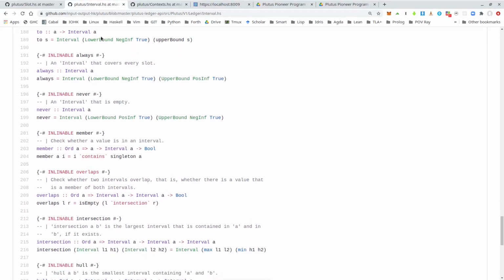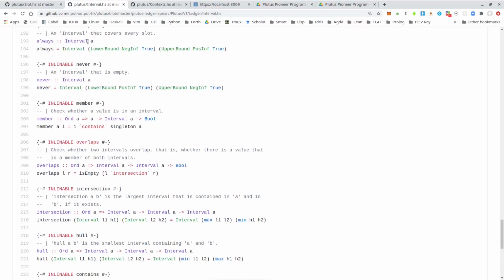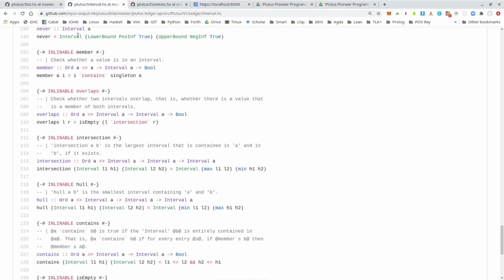We have to, which is the opposite. So it gets a slot and contains all the slots starting at the genesis block up to this given slot. There again, the documentation is wrong. It claims that this given one is not included, but it is. Then we have always, which contains all slots from the beginning of time to all of eternity. That, as I mentioned, is the default for transactions if you don't specify anything special. Then the opposite, never, so that's the empty interval that contains no slots.